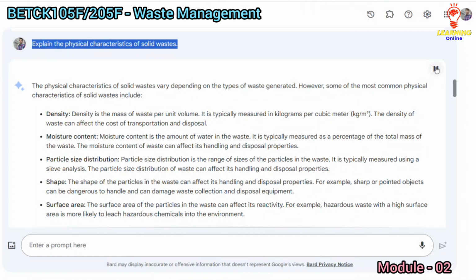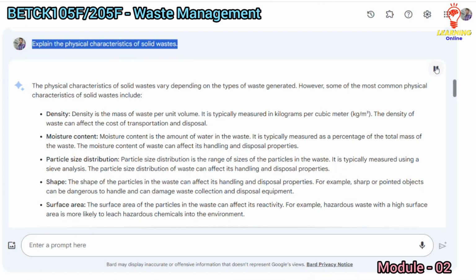The physical characteristics of solid wastes vary depending on the types of waste generated. However, some of the most common physical characteristics of solid wastes include density. Density is the mass of waste per unit volume. It is typically measured in kilograms per cubic meter. The density of waste can affect the cost of transportation and disposal.